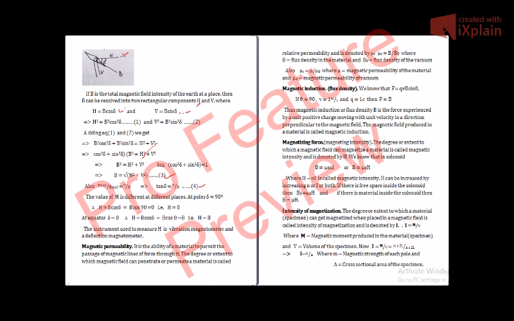Now the other quantity we are going to discuss is magnetic induction, also known as flux density. We know that the force experienced by a moving charge placed in a magnetic field is F equals QVB sine theta.